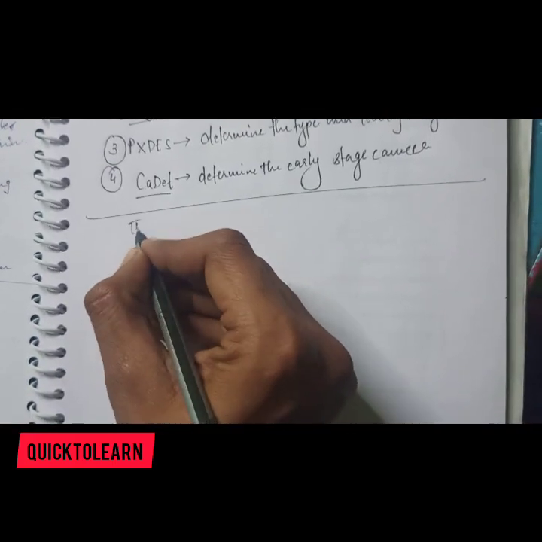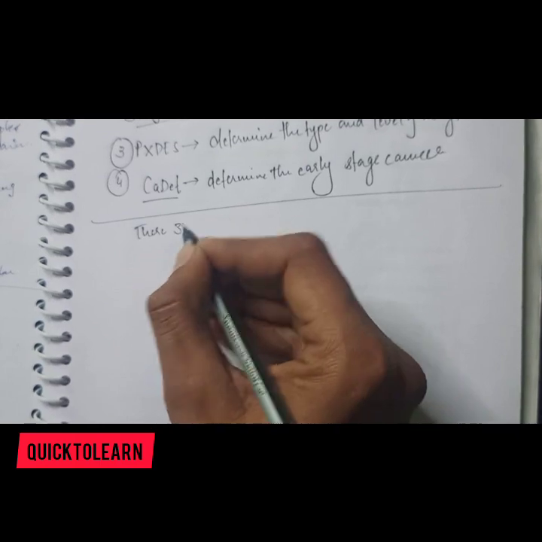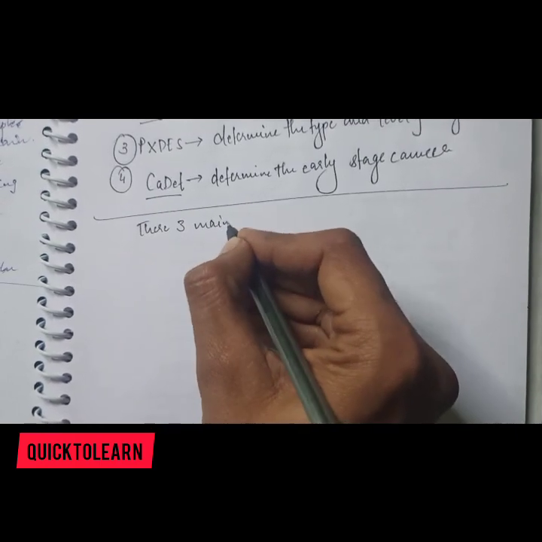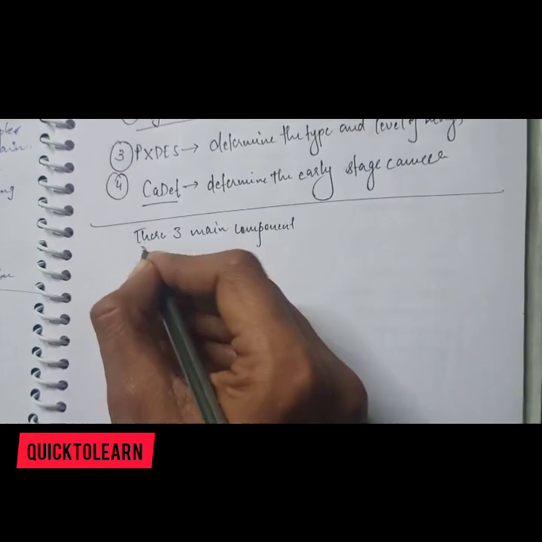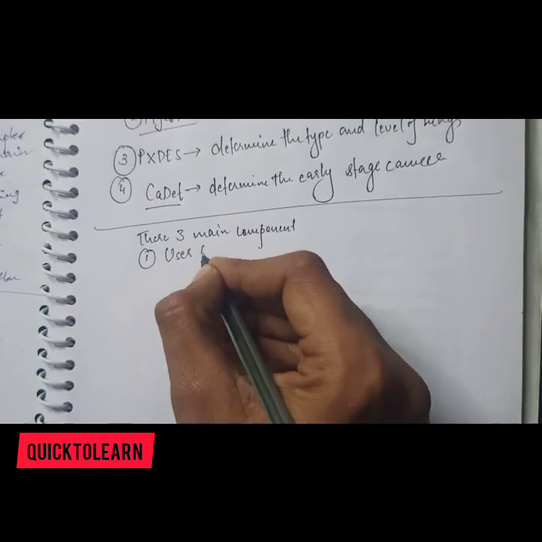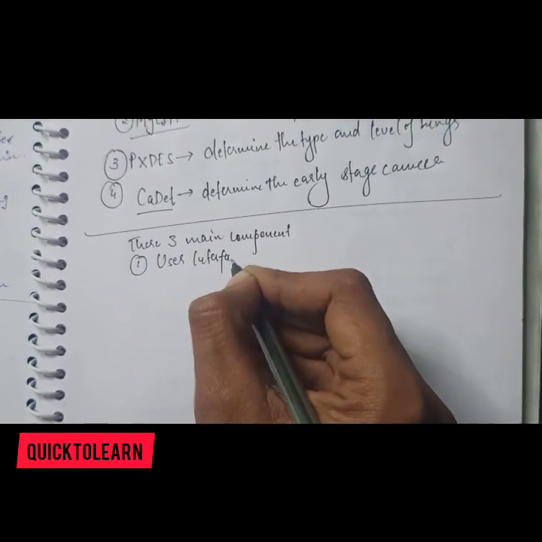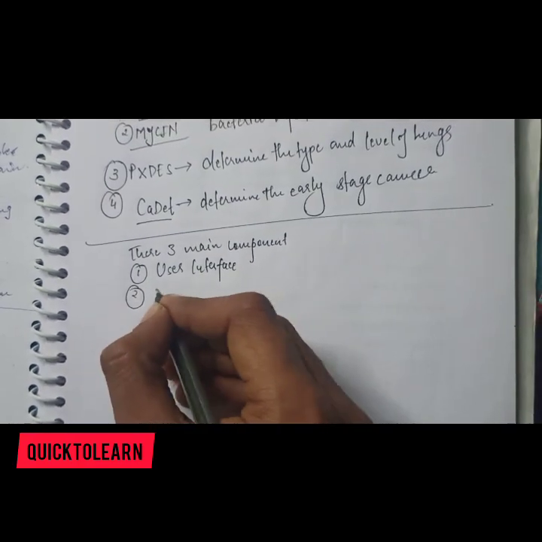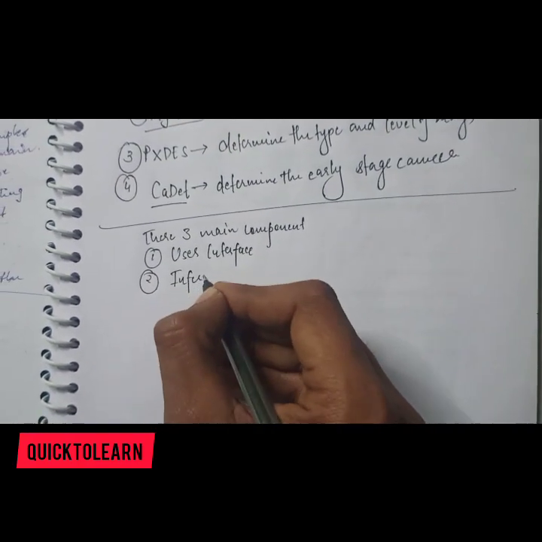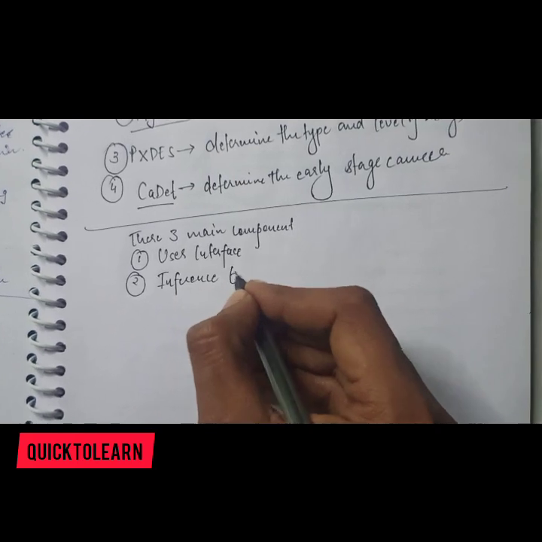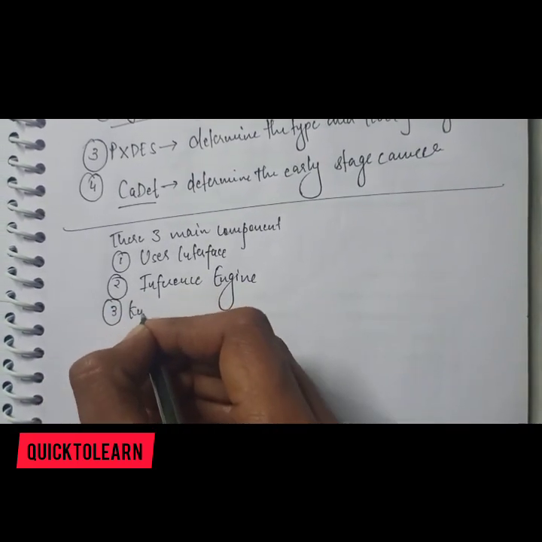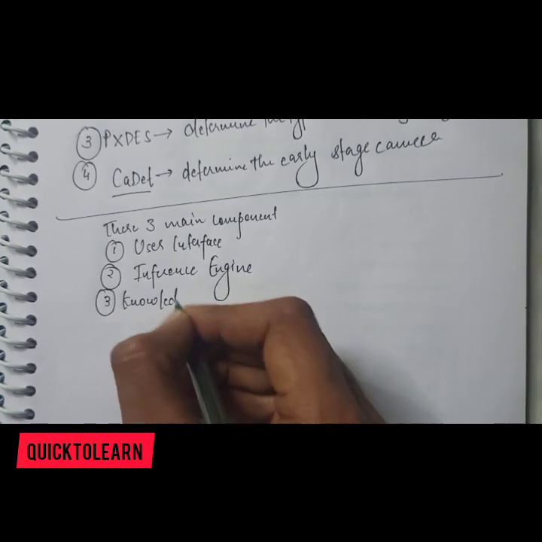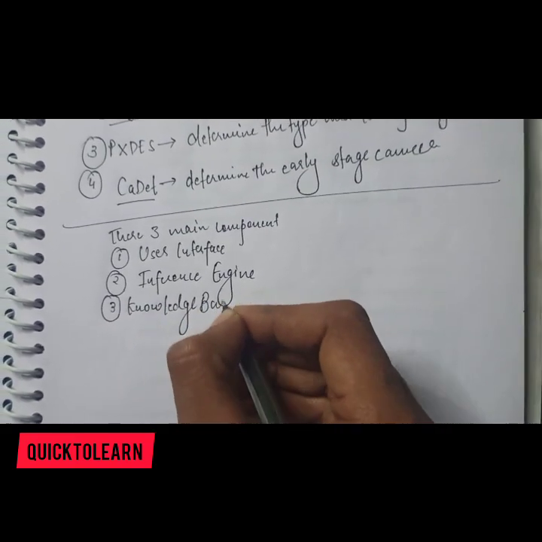There are three main components. First is the user interface, second is the inference engine, and the third is the knowledge base.